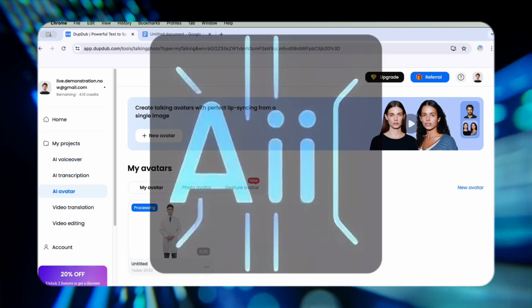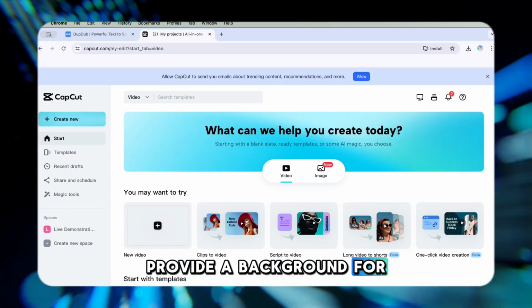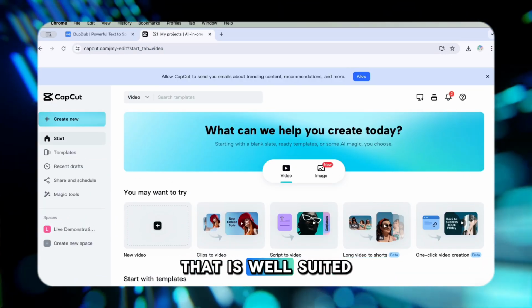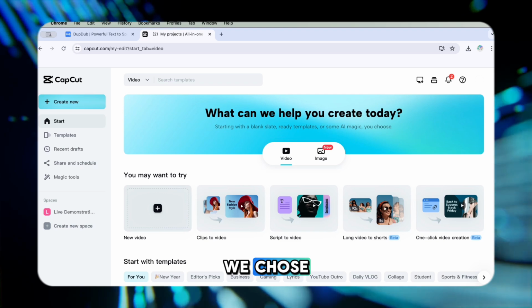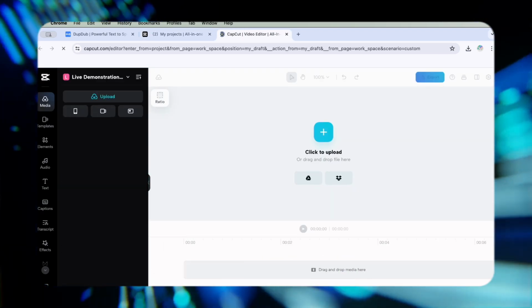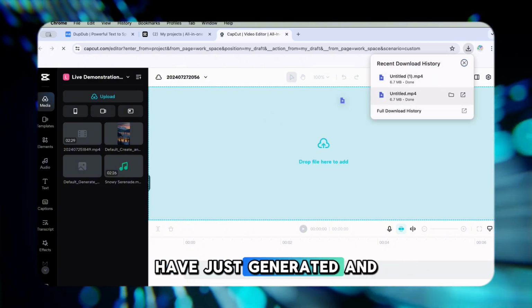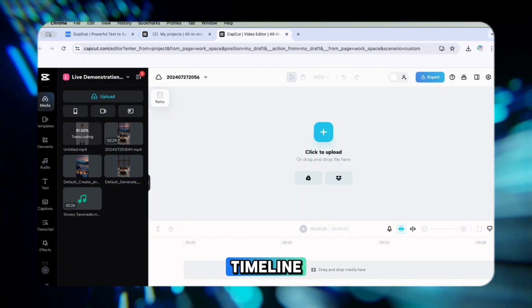Now, to make it better, let's open CapCut to provide a background for the AI avatar that is well suited for the topic that we chose, which is mental health awareness and self-care tips. Once we've opened CapCut, upload the media that we have just generated and paste it on the timeline.